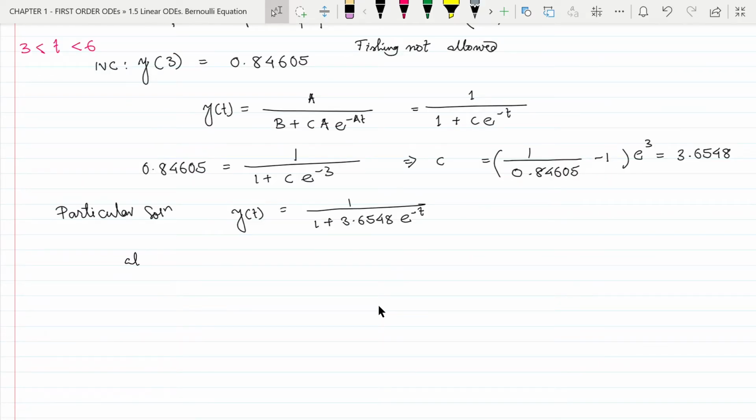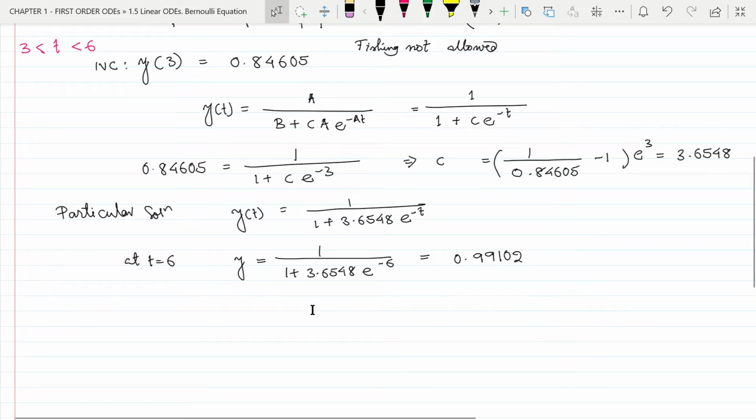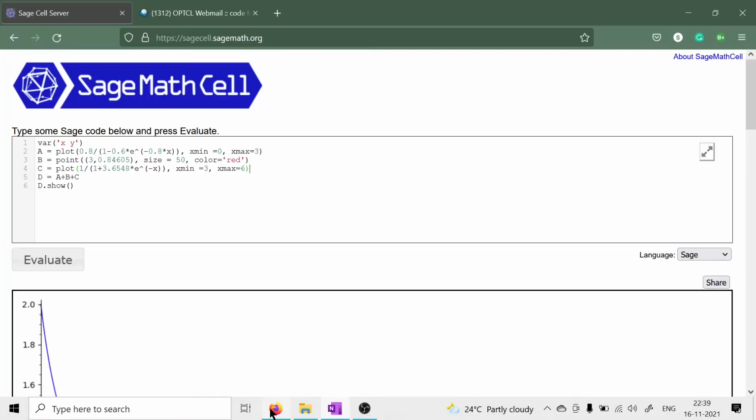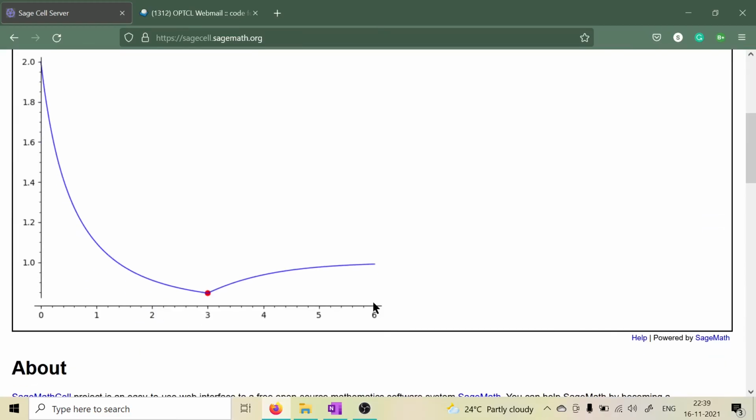So at t equal to 6, the value of y will be 1 by 1 plus 3.6548 e to the power minus 6, which is equal to 0.99102. So this y value is the corresponding y value to t equal to 6, this value.